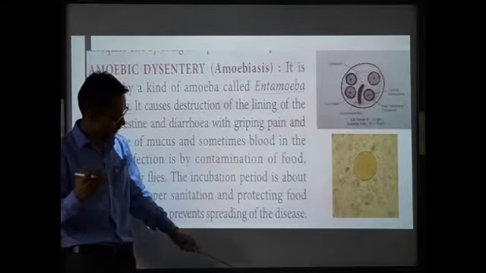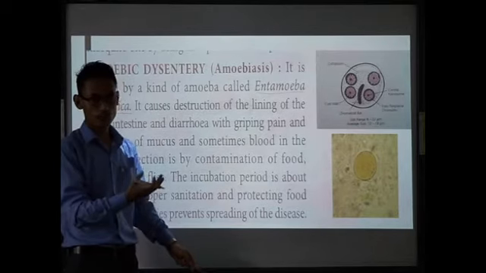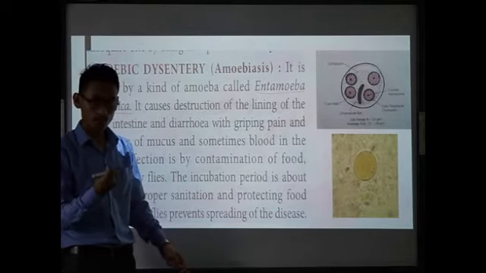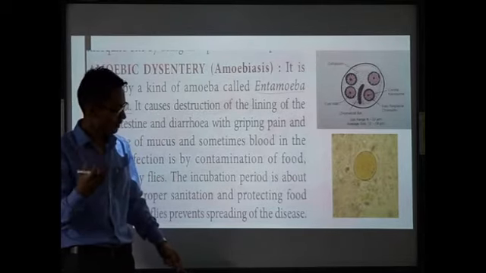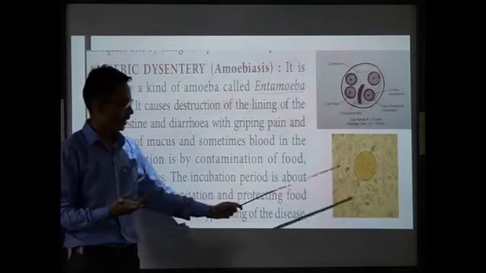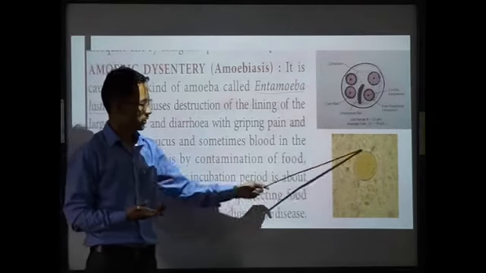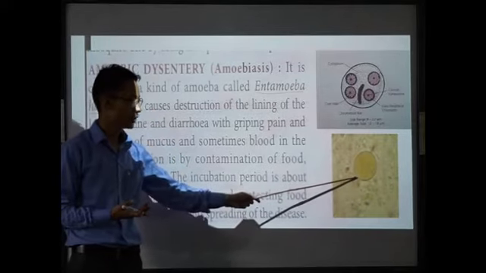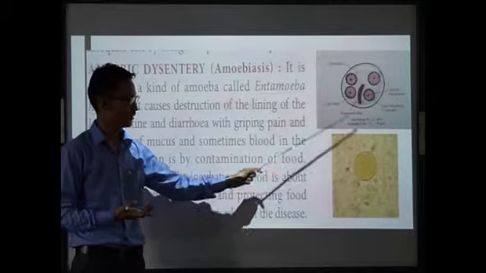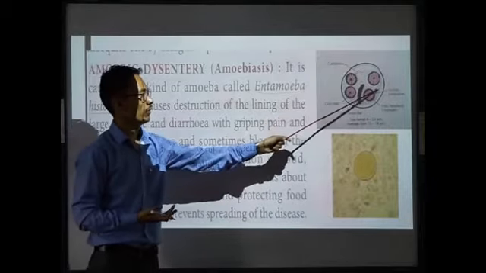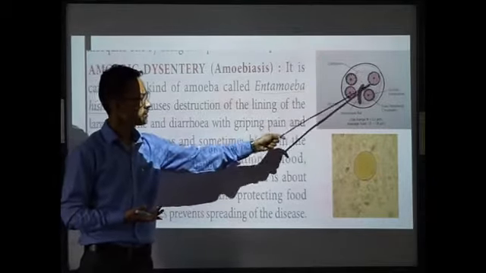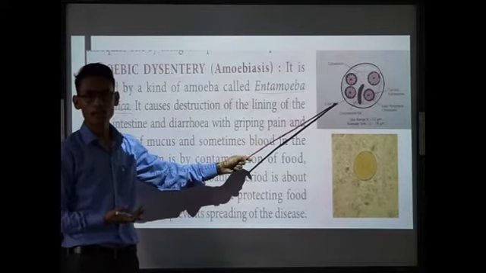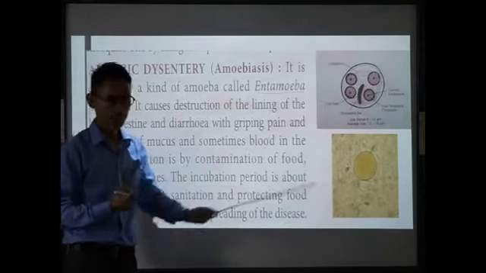And when we take the blood samples of an infected individual and see them under the microscope, you can see over here the structures of the parasites. So this is the Entamoeba histolytica. Okay, so this is the diagram of the parasite or the protozoa that causes amoebiasis.